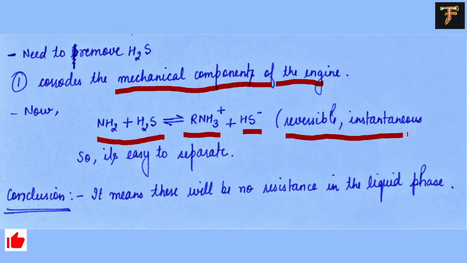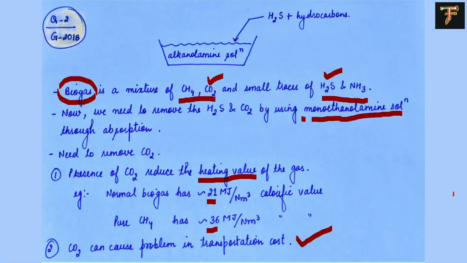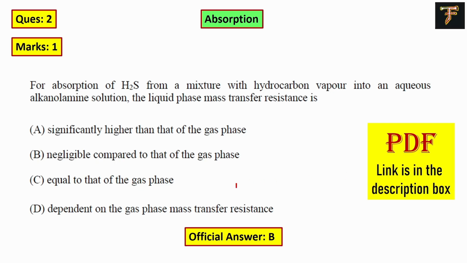And this is a reversible instantaneous reaction. So it means it is reacting actually. It's not just absorbing in the solution. It will absorb first, but then it will react with the solution. So there will be no trace of H2S in the liquid phase, so there will be no resistance in the liquid phase. Okay, so that's why the answer for the first question is negligible compared to the gas phase. Why? Because there will be no trace of H2S in the liquid phase. Okay, and the PDF is in the link.